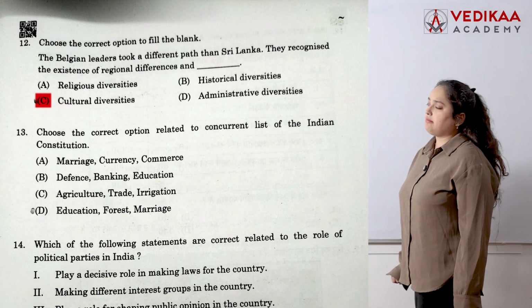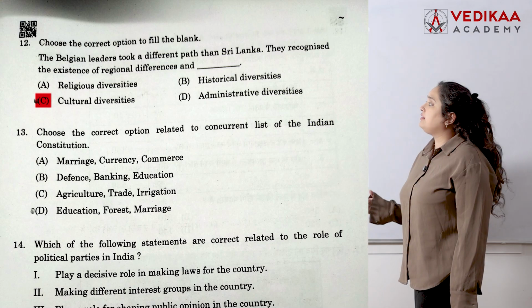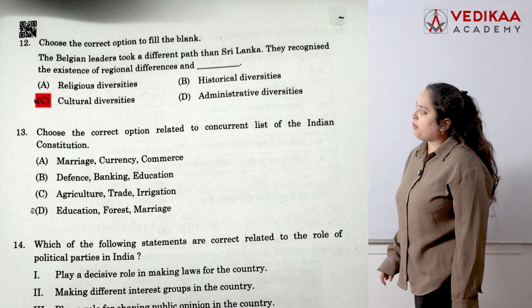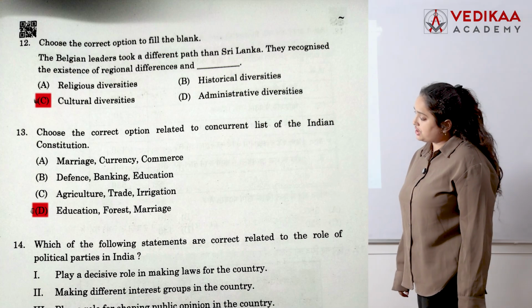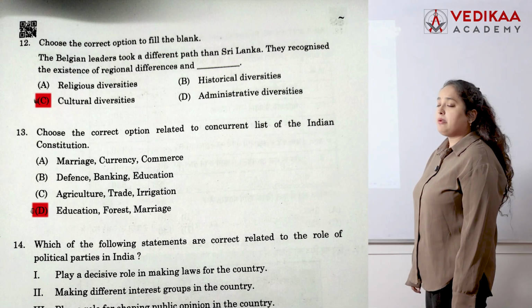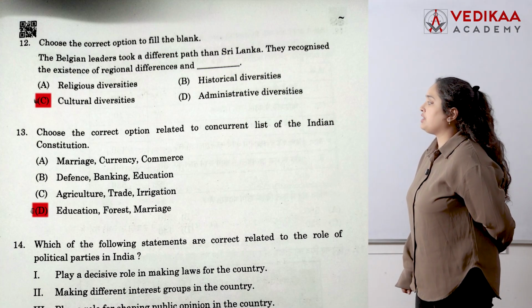Concurrent list is given. That is the concurrent list in which both the state and central government can make the law. So 13th, D is your correct answer. That is education, forest and marriage. So 13th, D is your correct option.